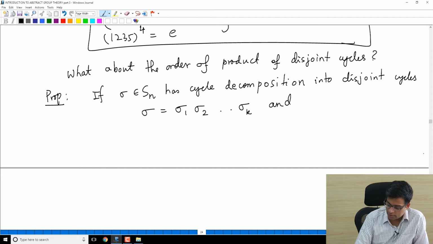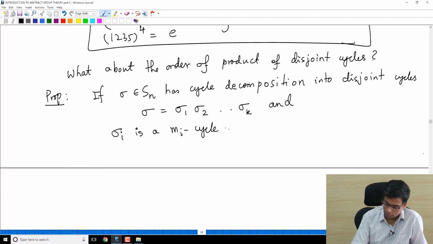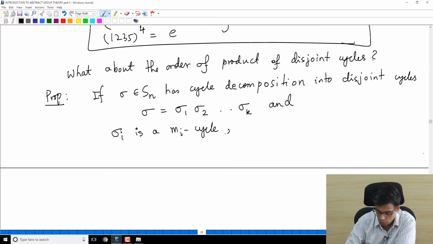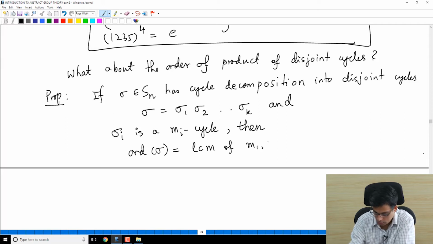And let's say sigma i is an mi cycle. So in other words, sigma 1 is a cycle of length m1, sigma 2 is a cycle of length m2, sigma k is a cycle of length mk. Then the order of sigma is the LCM, least common multiple, of m1, m2, up to mk. Okay,